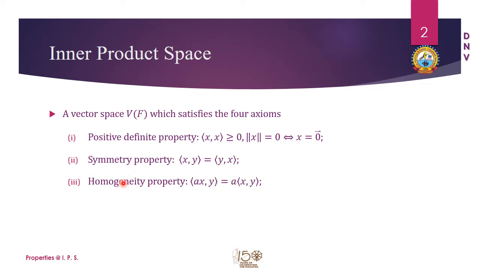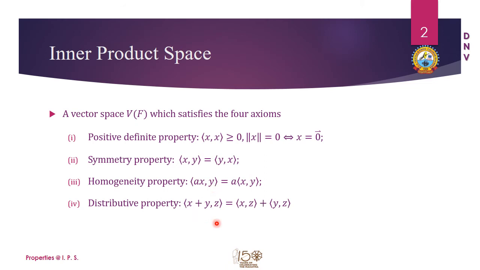The third one is the homogeneity property, that is, if we take the scalar product of a vector with a, that is a real number from the field F, then it is equal to a times the inner product of x and y. The a comes out when we expand the inner product of these two vectors, that is, the scalar product of vector ax and y itself.